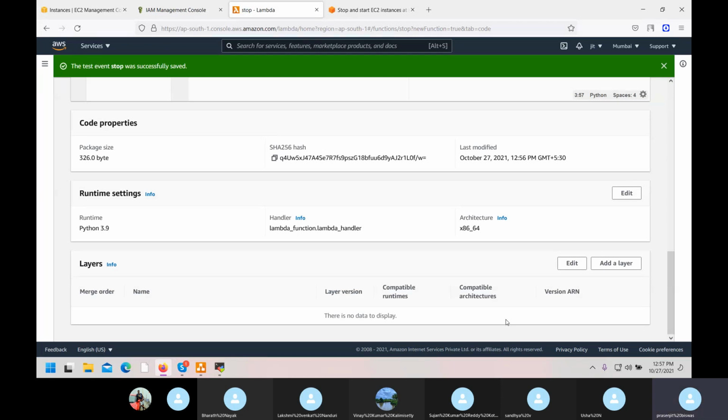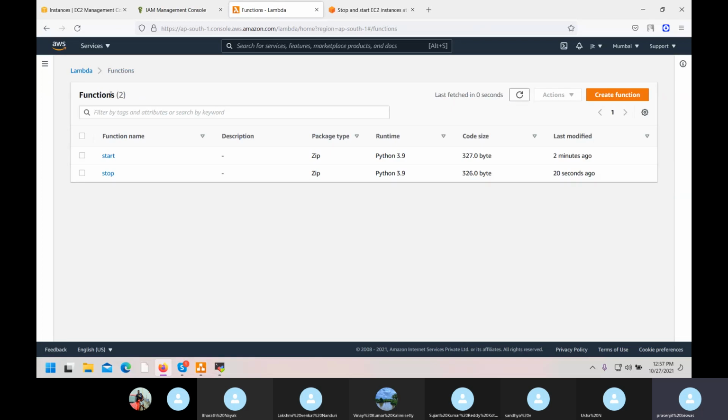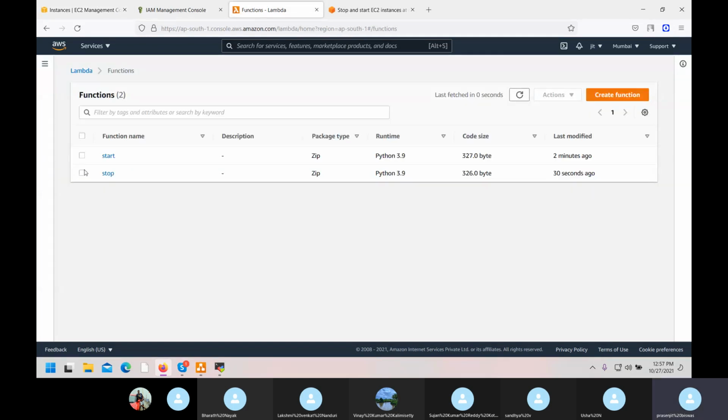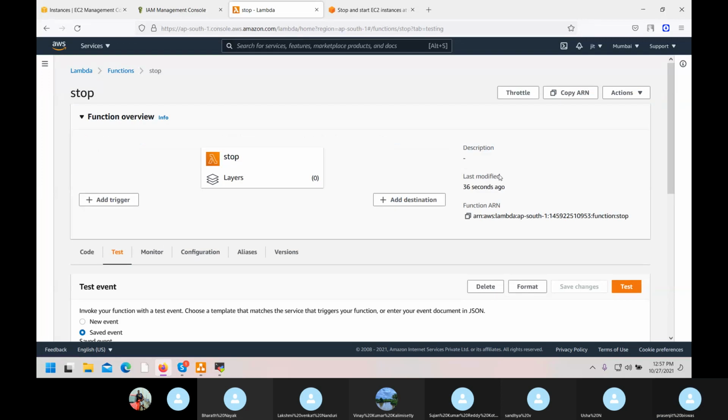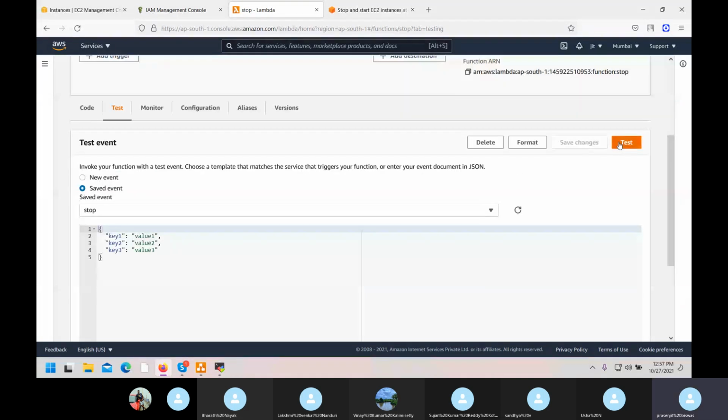Okay. Now let's see whether this trigger button is working or not. See here. It is running. Come to Lambda. Come to stop. Action. Test. I am doing it manually. Test.